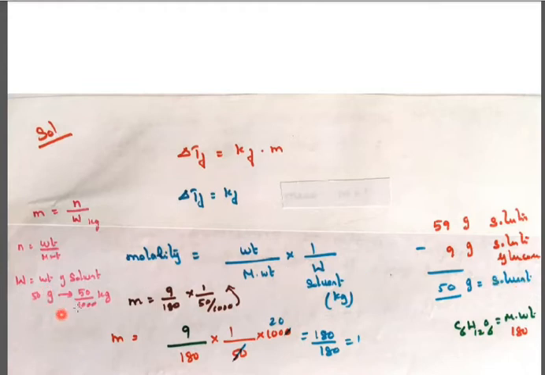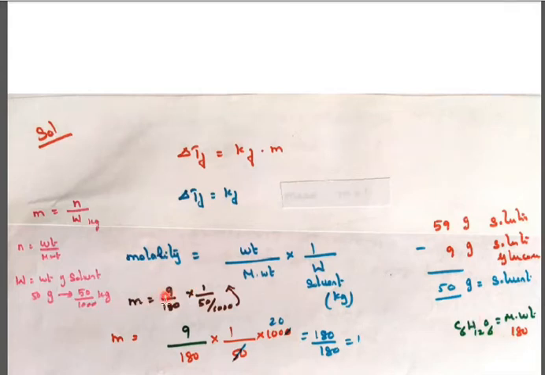So the weight of solvent is 50 grams, to be converted into kg. Gram to kg, divide by 1000, so 50 divided by 1000. Molality is equal to number of moles, which is nothing but weight by molecular weight. The weight of the solute is 9 grams, and the molecular weight of glucose, C6H12O6, is 6 into 12, 12 into 1 for hydrogen, and 6 into 16. Adding, we get 180 as the molecular weight of glucose.